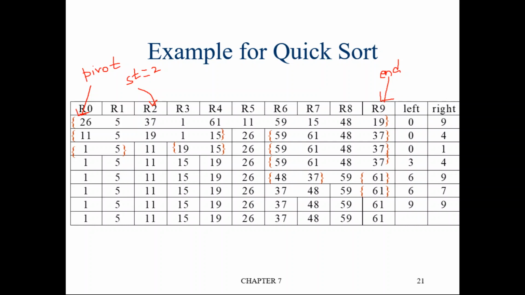Now similarly you compare for end, the value at end location, is it greater than pivot? For start we have to check less than or equal to pivot. For end we have to check only greater than. Is this element greater than pivot element? No, it's not greater than pivot element. If it is greater than, you have to decrement. Now it's not greater than pivot element because this is 19, pivot element is 26. So we won't decrement and end will remain as it is. End is 9. Okay, fine.